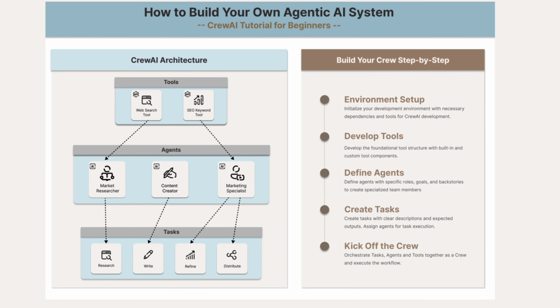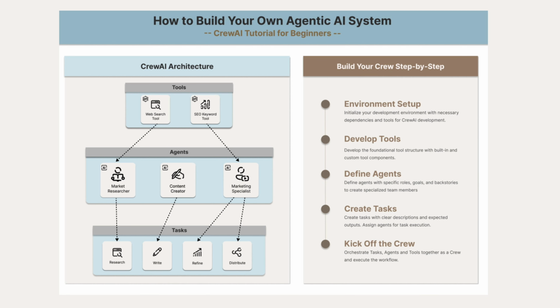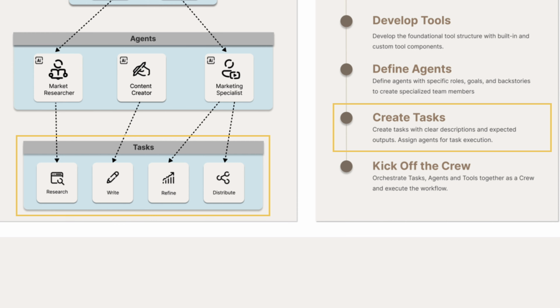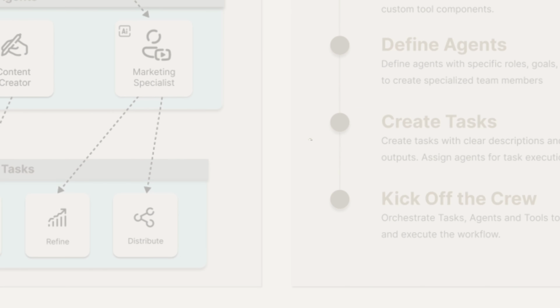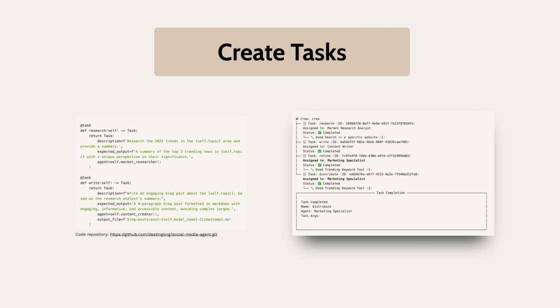If an agent is considered as the employee specializing in a domain like content creation or research, embodied with a persona or characteristics, then tasks are the actions that the employee performs with predefined objectives and output expectations. In CrewAI, a task is configured using description and expected output. You can also use the optional parameter output file to save the intermediate output as a file. In this code snippet, we provide precise instructions for the crew to carry out 4 tasks and assign them to agents with relevant skill sets.